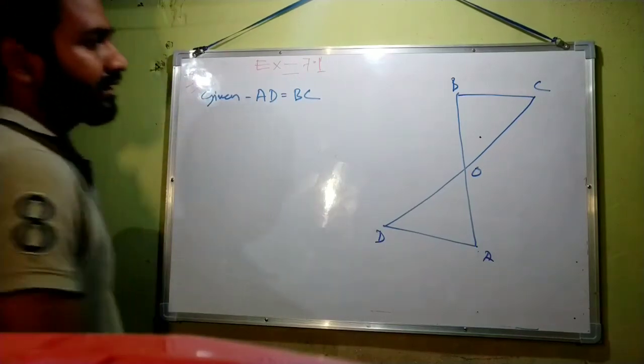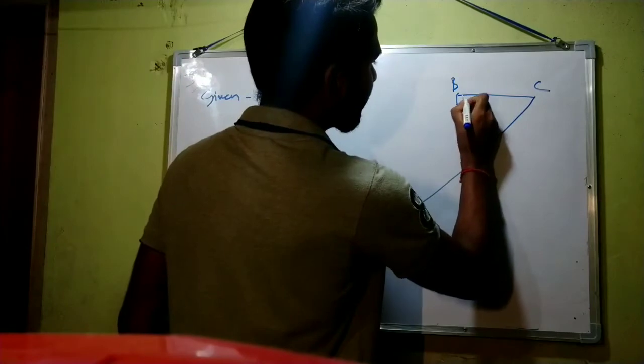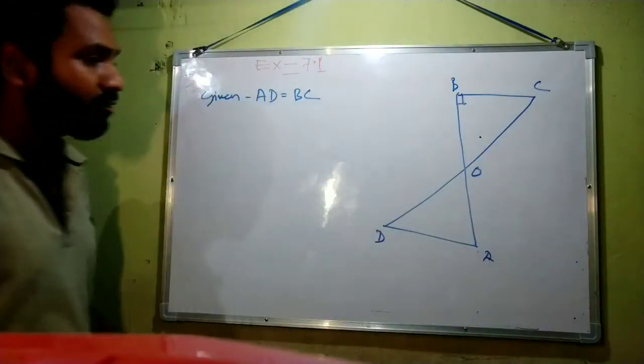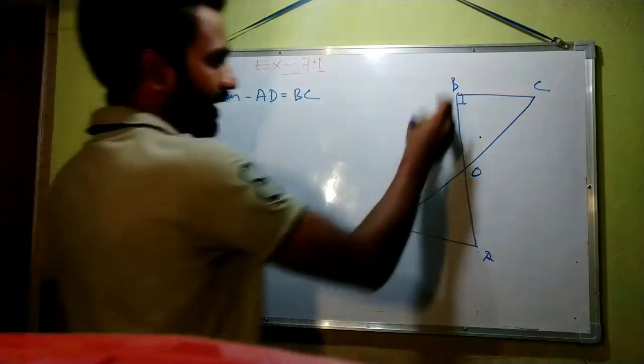The question is saying that these two lines AD and BC are equal perpendiculars to a line AB.